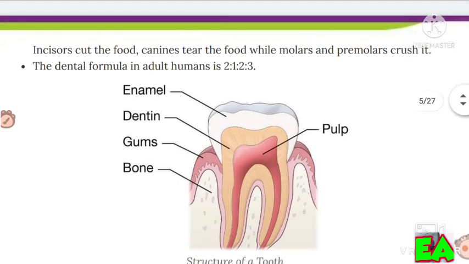Incisors cut the food, canines tear the food, while molars and premolars crush it. The dental formula in adult humans is 2:1:2:3.